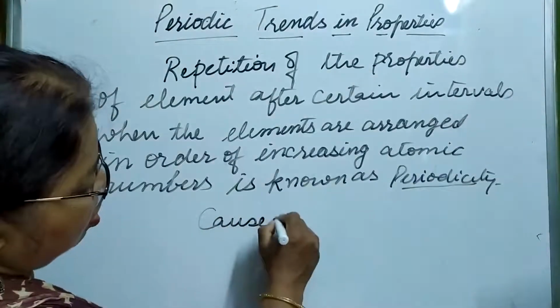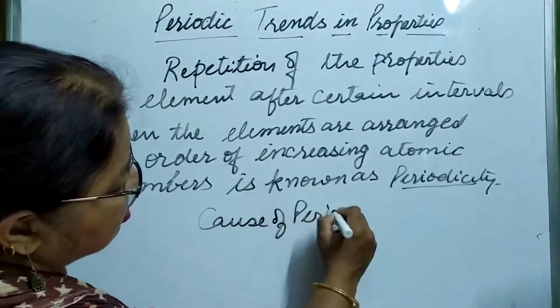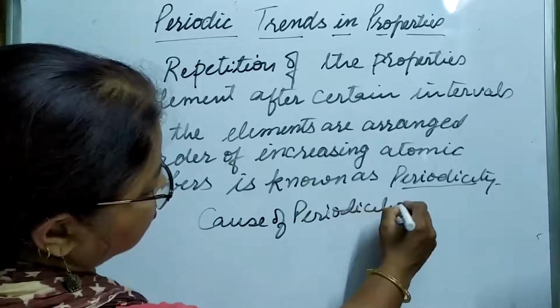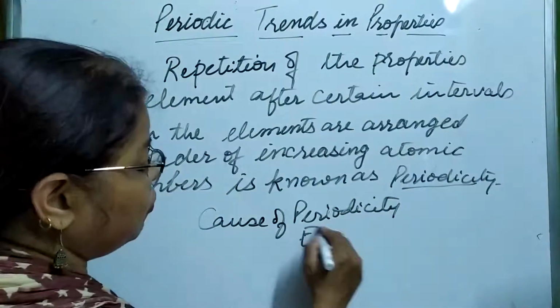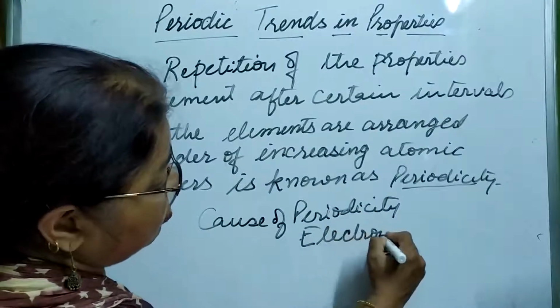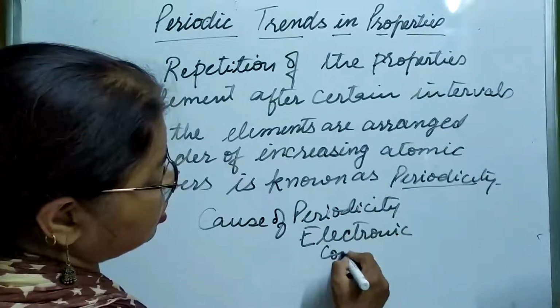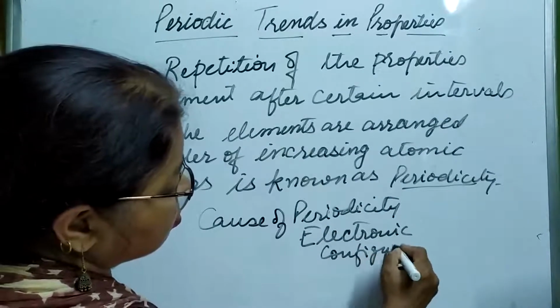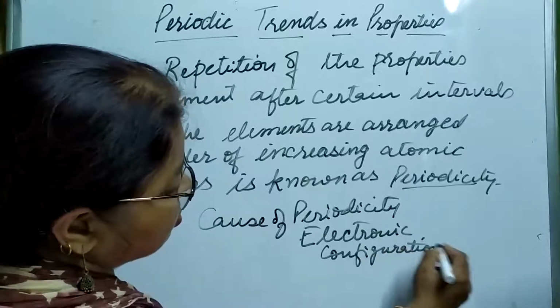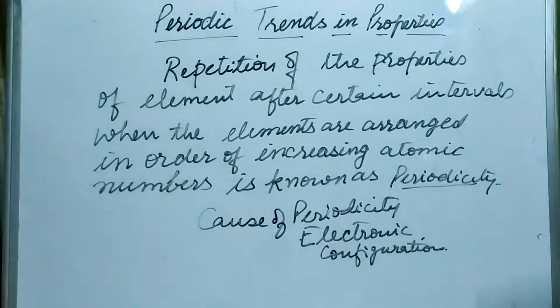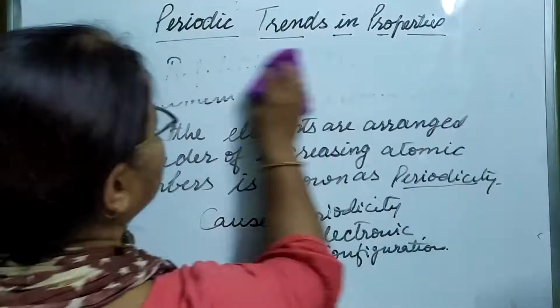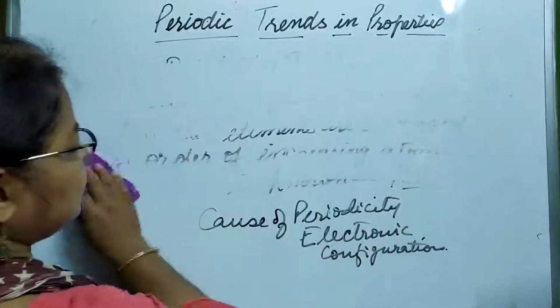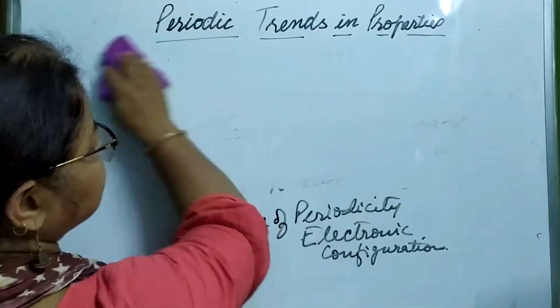Cause of periodicity is its electronic configuration. And what do you mean by electronic configuration? See, electronic configuration is nothing but the arrangement or distribution of electrons in the shells of an element.